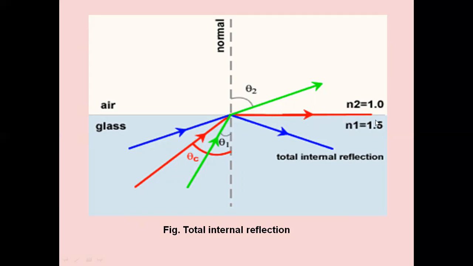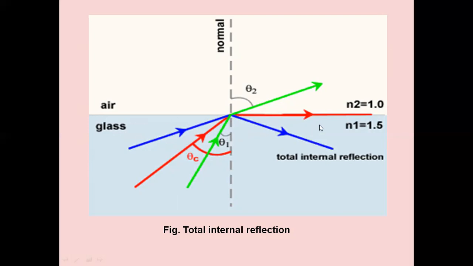If you observe this green ray, the angle of incidence is less than the critical angle, so there is refraction. If the angle of incidence is equal to the critical angle, it passes along the boundary. If the angle of incidence is more than the critical angle, it will be reflected back. So it is the total internal reflection phenomenon.